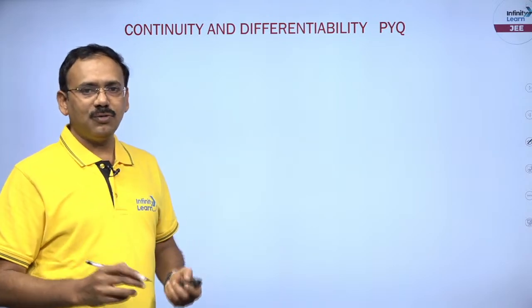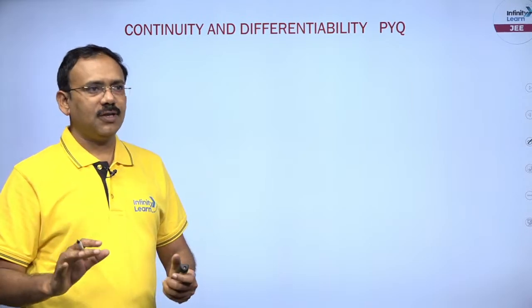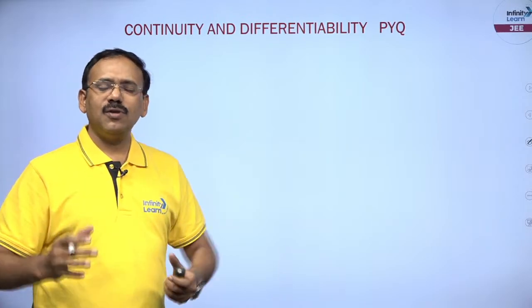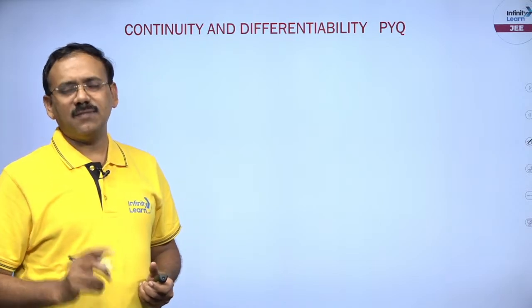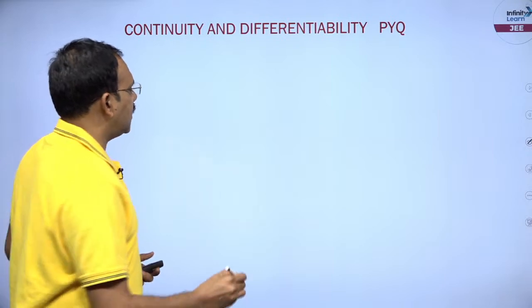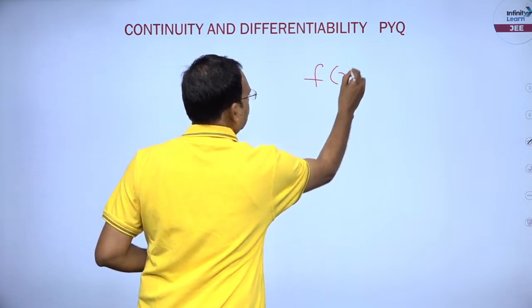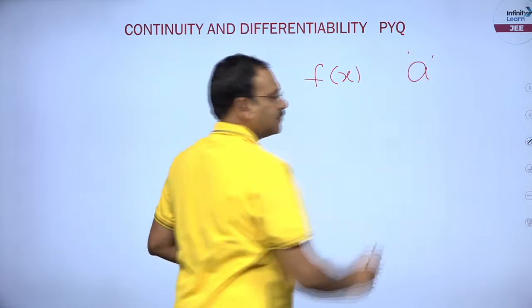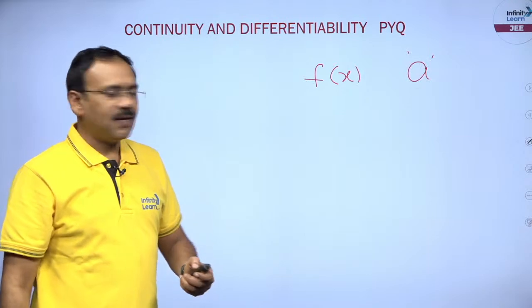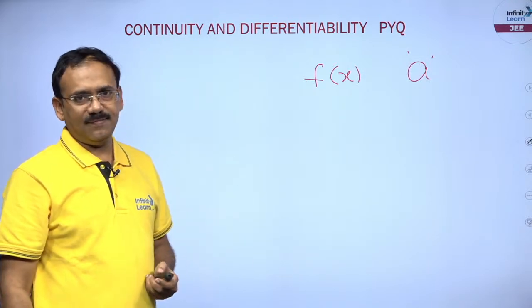Next, continuity and differentiability. Before I go to the questions, I want to highlight 2 points about continuity. If you are unable to revise the total synopsis, just these 2 basic points. Take a function f of x, and suppose A is a point in its domain. When can we say that the function f is continuous at A?